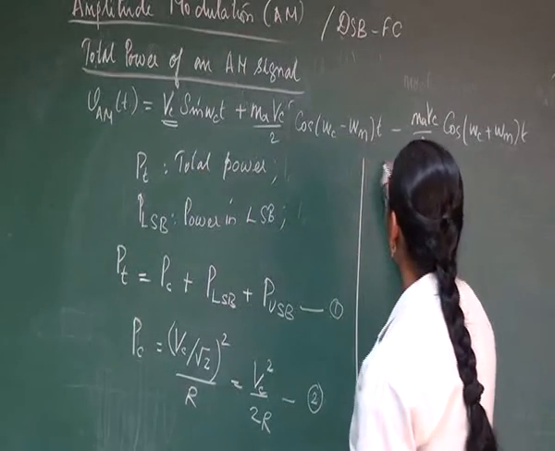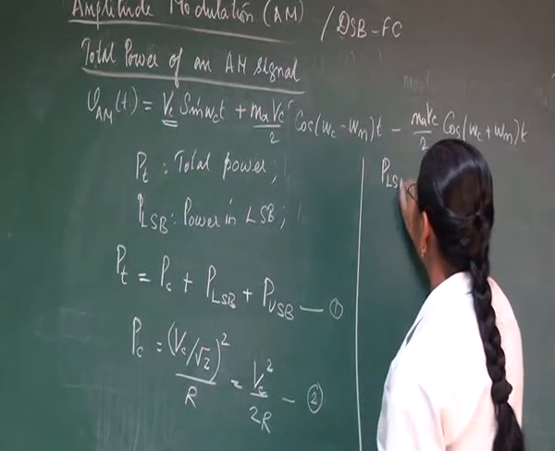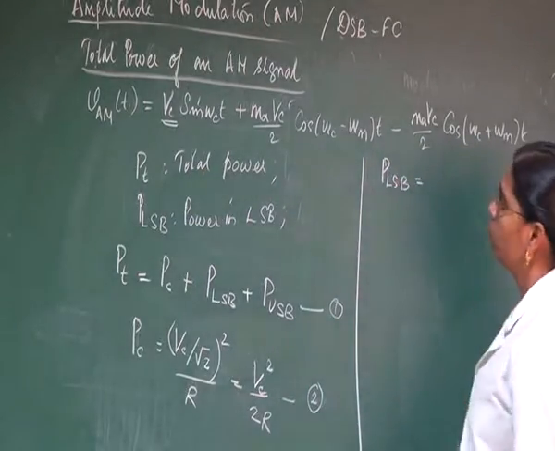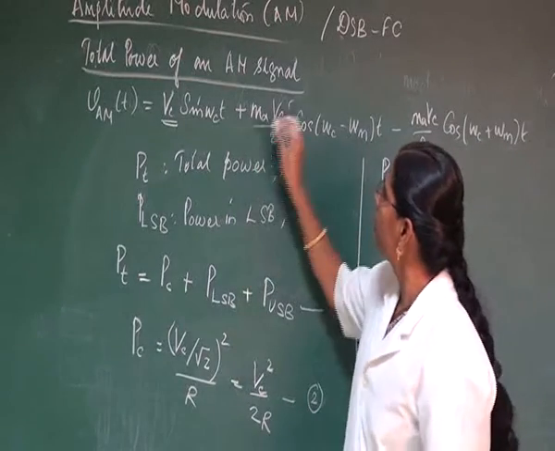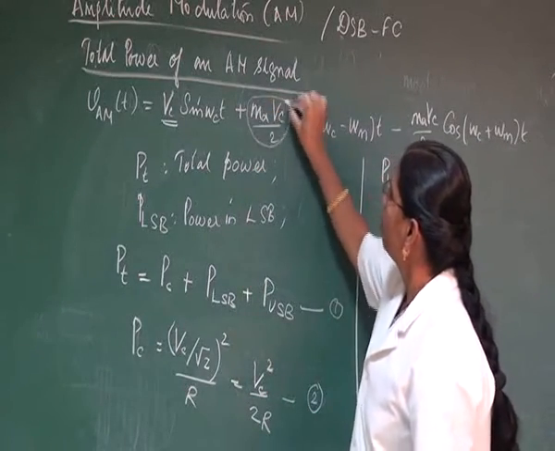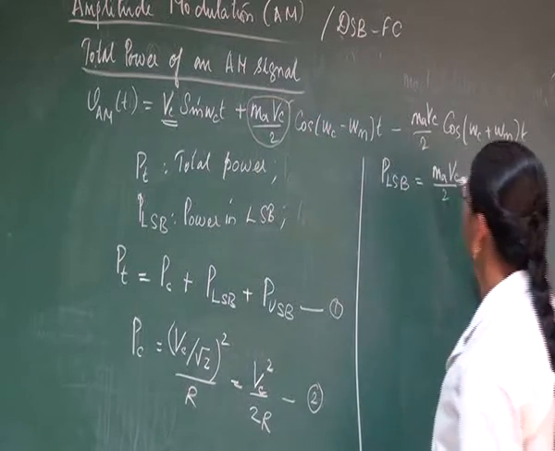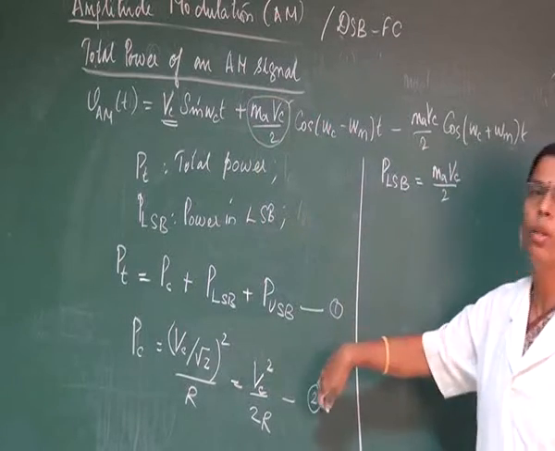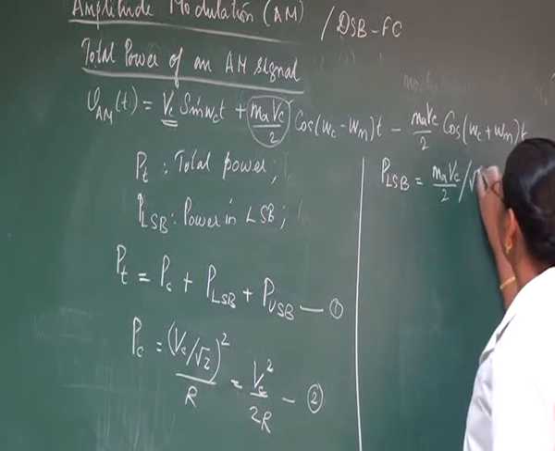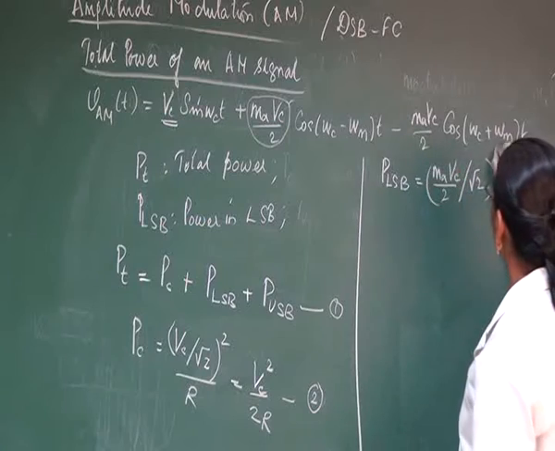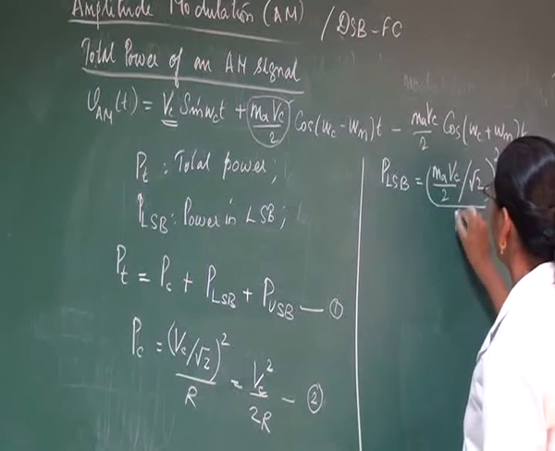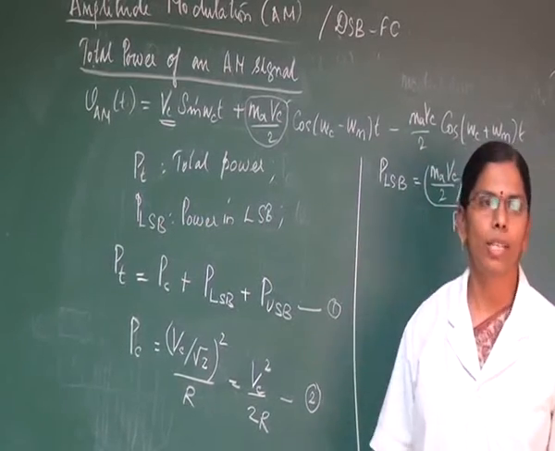Let us calculate the power in our lower sideband, which will be equal to, if we check, this is our amplitude, that is MA Vc by 2. Actually this must be divided by root 2 again. So divided by root 2 the whole square, totally it must be divided by R. So that we will be getting our lower sideband.